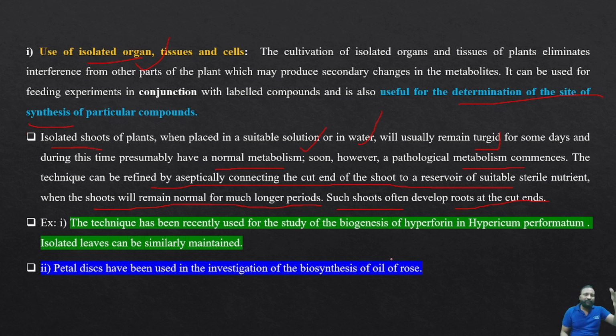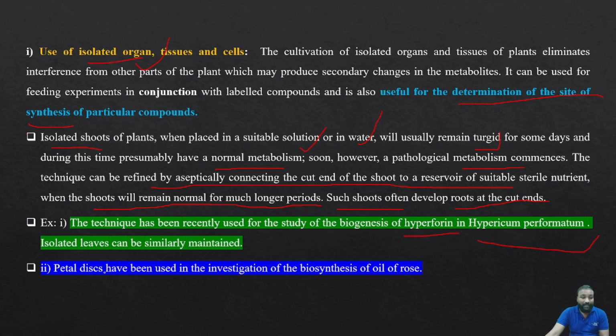Simply, we take a shoot and put it into water, and at that time it has a normal metabolism. When the nutrients inside the plant get exhausted, we transfer it into nutrient media to avoid the pathological metabolism. If the plant has the ability to regenerate roots itself, we can confirm that metabolism takes place in the shoot itself and the secondary metabolites get synthesized. This is how we confirm it.